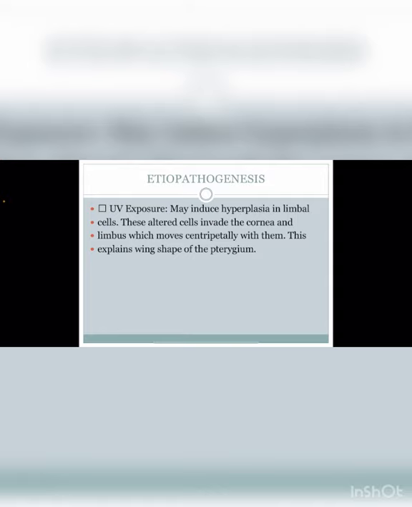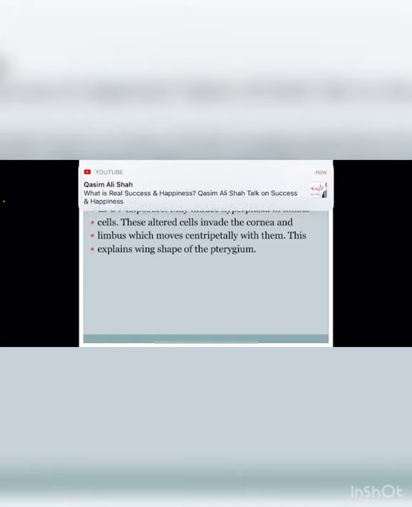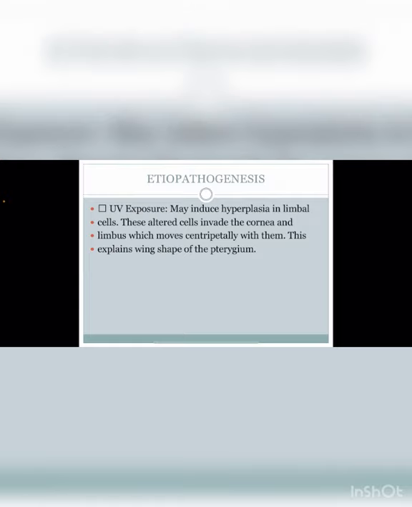After that, the etiopathogenesis is that whenever ultraviolet ray exposure occurs, it induces hyperplasia in the limbal cells. What are the limbal cells? The limbus is the junction between the cornea and the conjunctiva. There is hyperplasia of the limbal cells in the limbus. The altered cells invade the cornea and limbus, and move centripetally with them. So whenever there is hyperplasia of the limbal cells, these hyperplastic limbal cells will move centripetally with the cornea. This explains the wing shape of the pterygium.